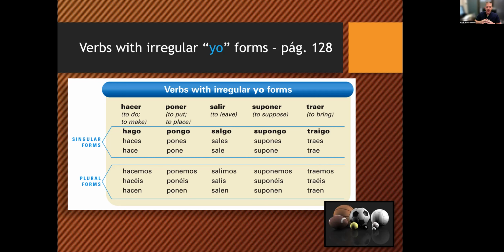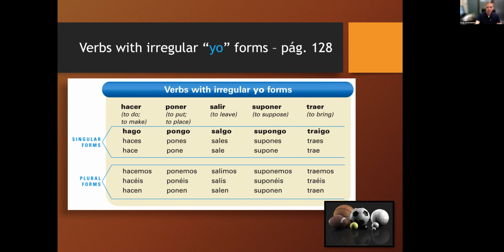Salir, to leave. Yo salgo. Tú sales. Usted, él, ella sale. Nosotros salimos. Vosotros salís. Ustedes, ellos, ellas salen. Suponer, to suppose or to assume.